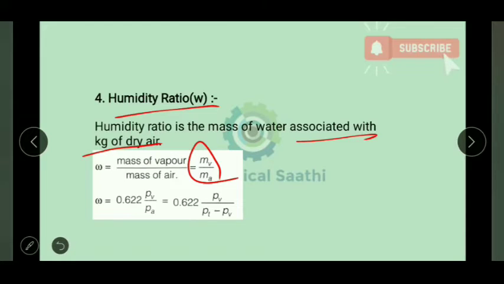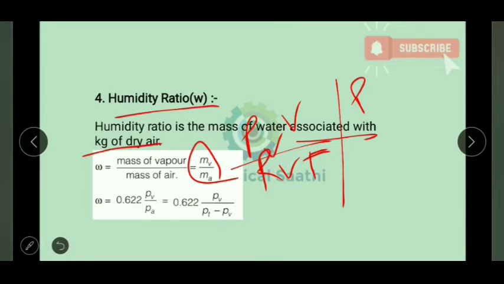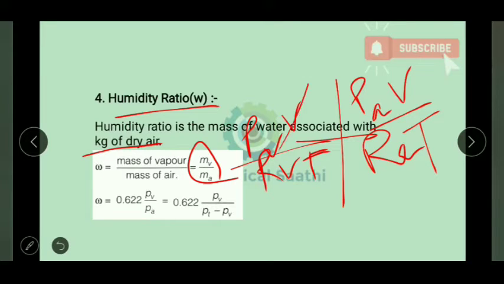Again, if we put the ideal gas equation over here, then I can write PB into V divided by RB into T, divided by PA into V divided by RA into T. Already I have told you the volume will be constant and temperature will be constant, so these will cancel with each other.